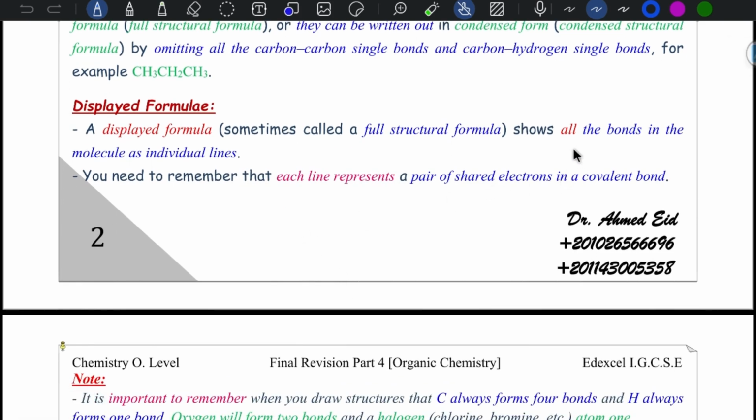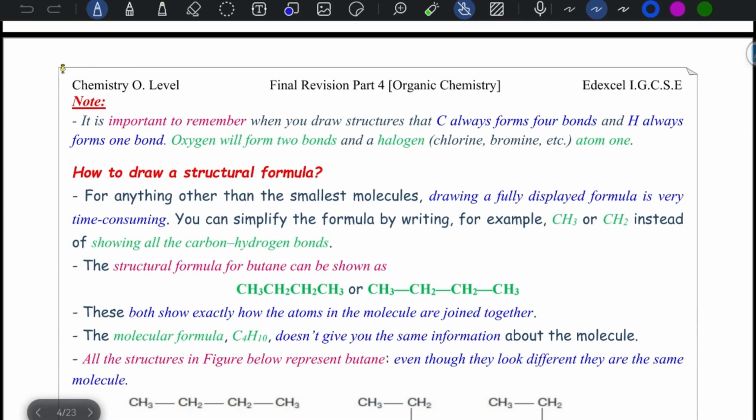So all bonds must be shown as individual lines in a molecule. You need to remember that each line represents a pair of shared electrons in a covalent bond. Note that it's important to remember that carbon always forms 4 bonds, hydrogen forms 1 bond, oxygen will form 2 bonds, and halogens like chlorine or bromine just 1 bond.